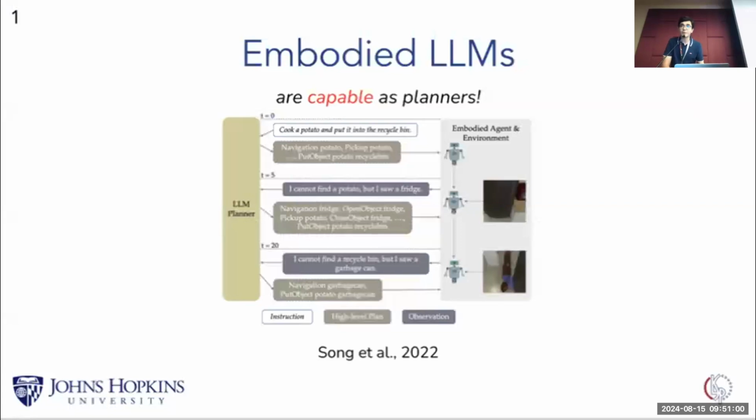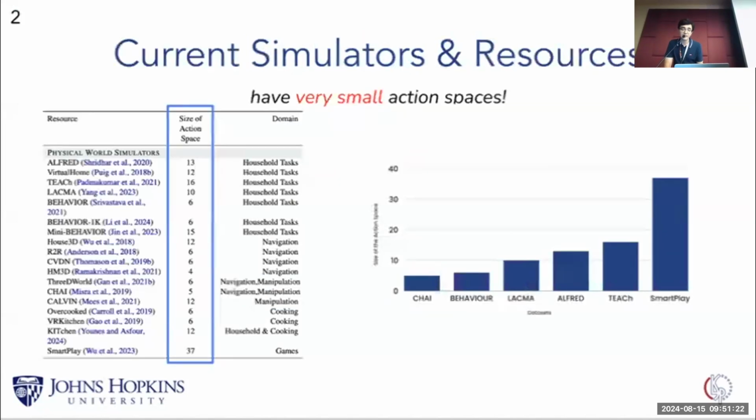Before jumping into our thought experiment, we can start with the embodied language models. Large language models, even though arguably are recently shown to be effective planners within both virtual and embodied simulations, interact with their environments usually through the states and actions. However, the current simulators and resources on agent-based planning and execution have a very small action space, which puts a natural upper bound to the agent's ability to interact with the environment.